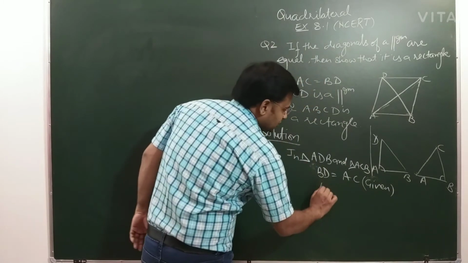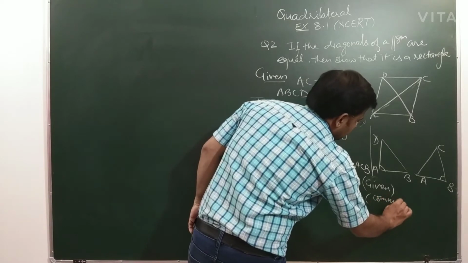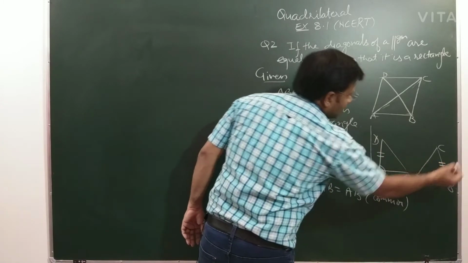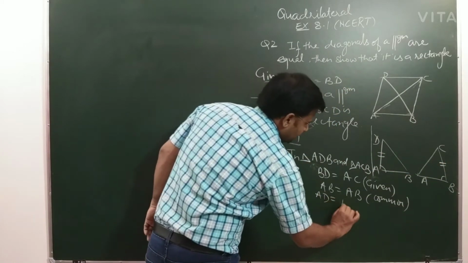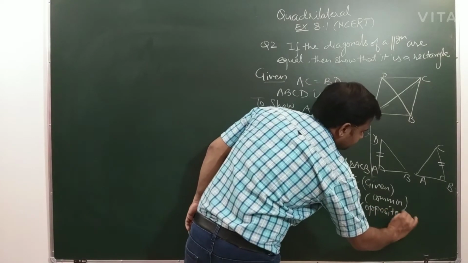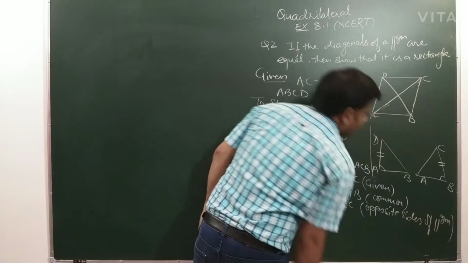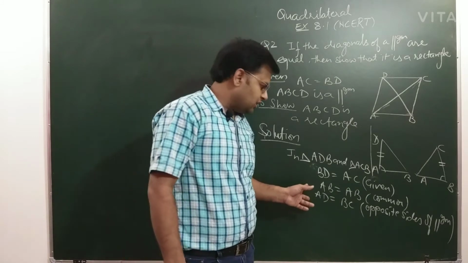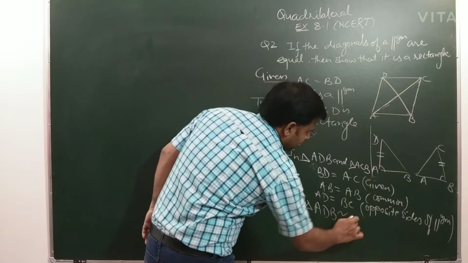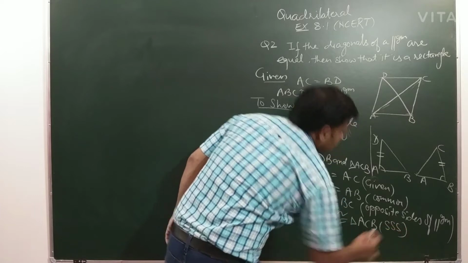Also you see that AB is equal to AB, this is common, and AD is equal to BC, AD equal to BC, these are opposite sides of a parallelogram. So using these three things you can show that triangle ADB is congruent to triangle ACB by SSS criteria.